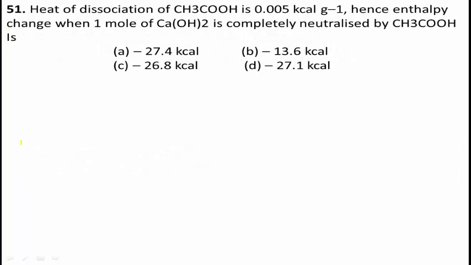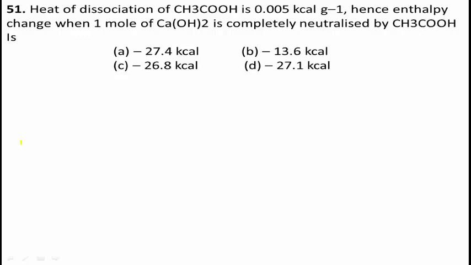Next question number 51. Heat of dissociation of acetic acid is 0.005 kcal per gram.